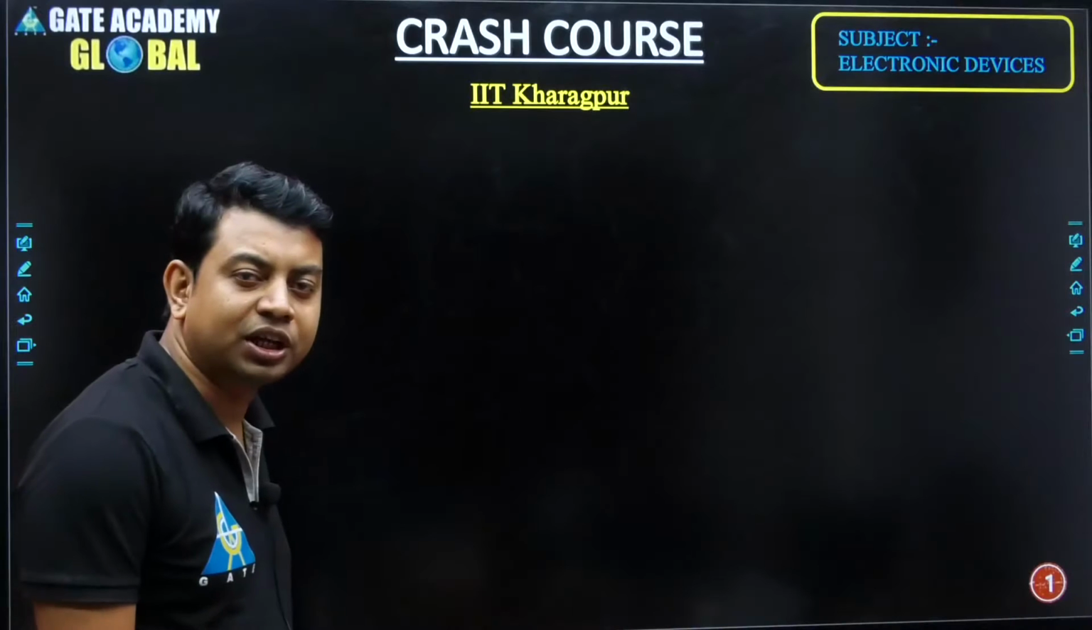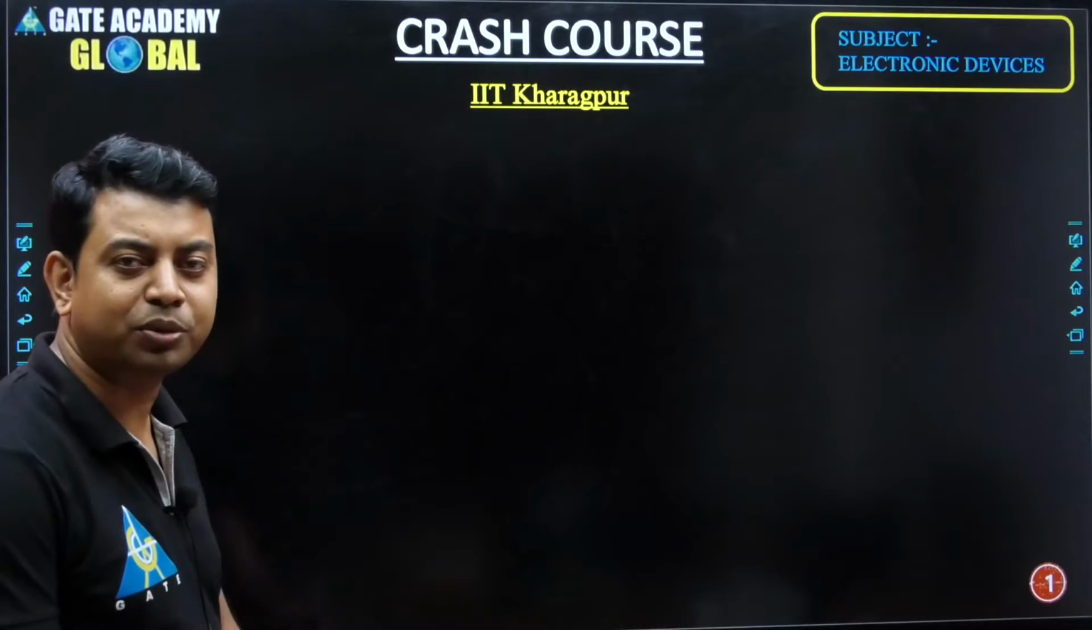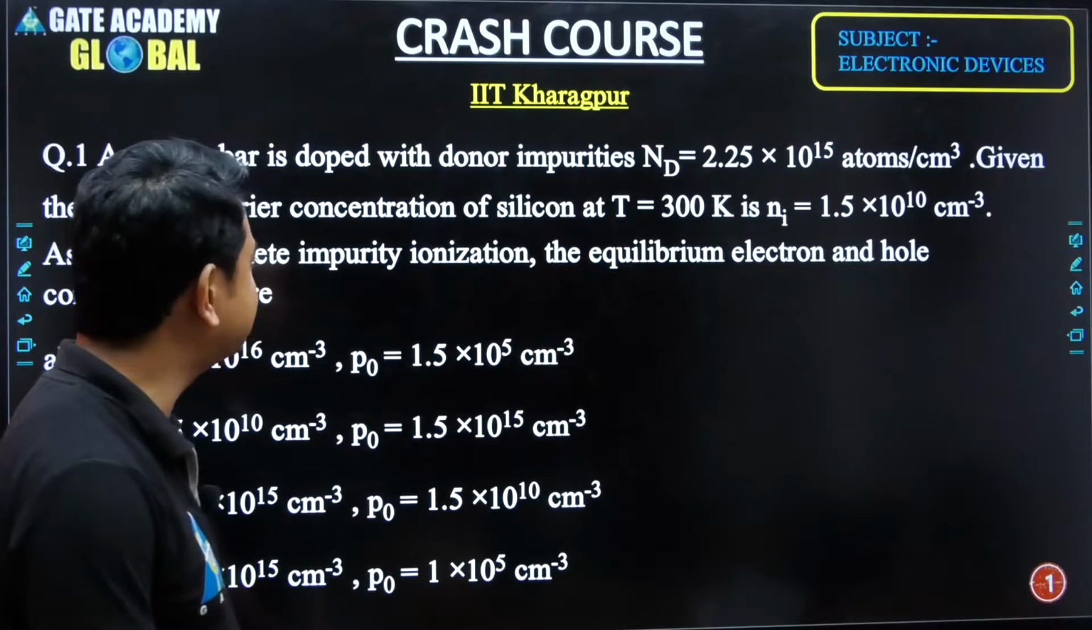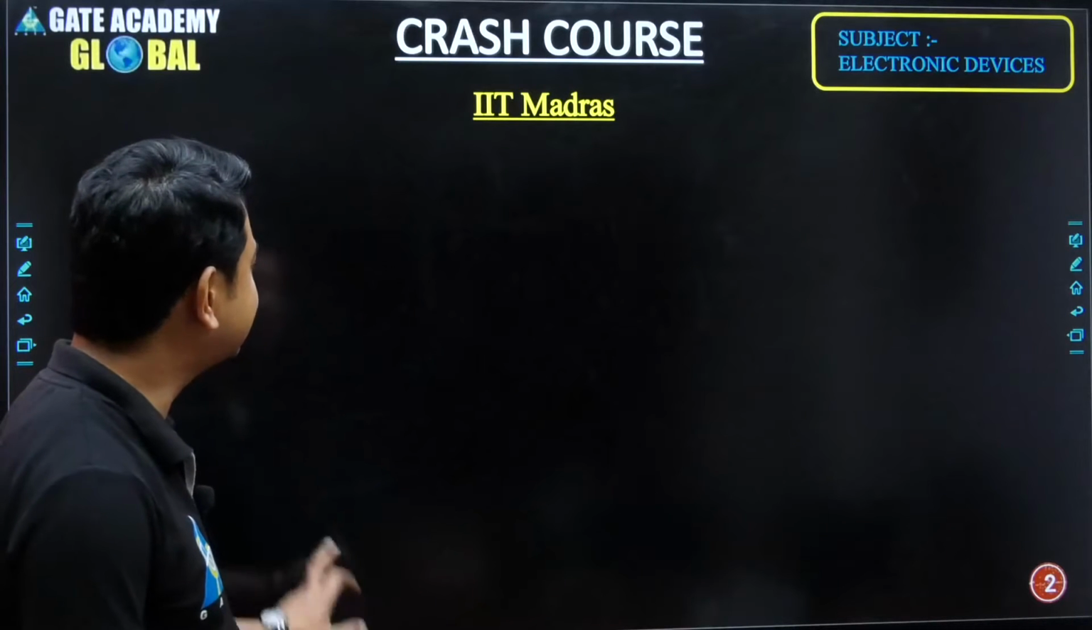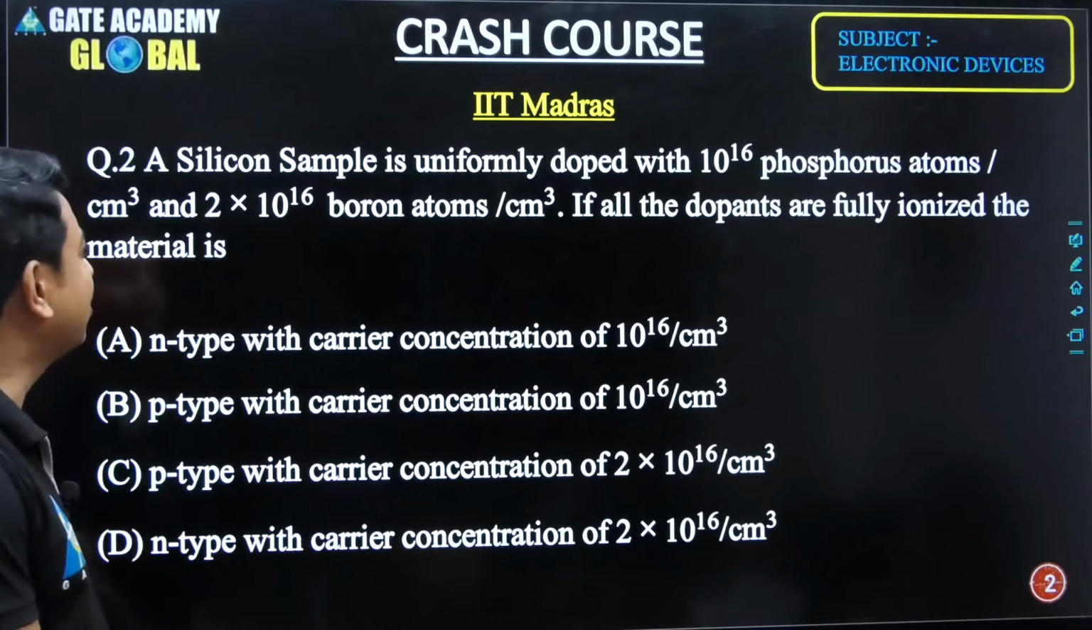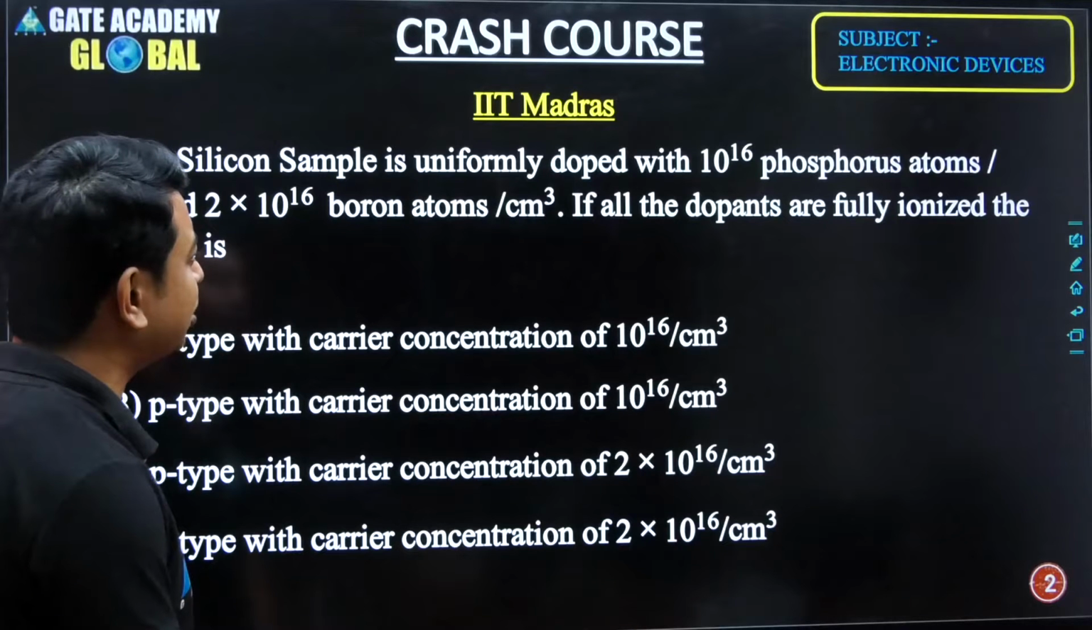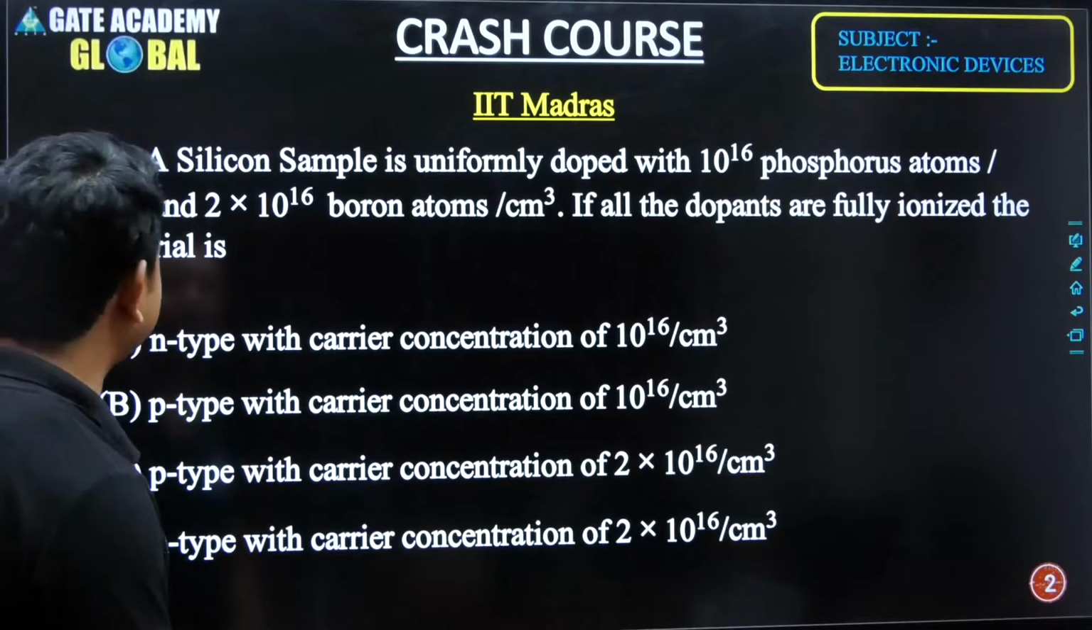Okay. So I am taking the next question. The next question is also from IIT Kharagpur, and what will be the question? So this is the second question I have. A silicon sample is uniformly doped with 10 to the power 16 phosphorus atoms per centimeter cube.